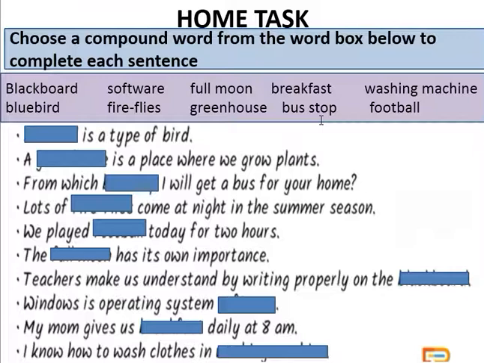Students, your homework is to choose a compound word from the word box below to complete each sentence.